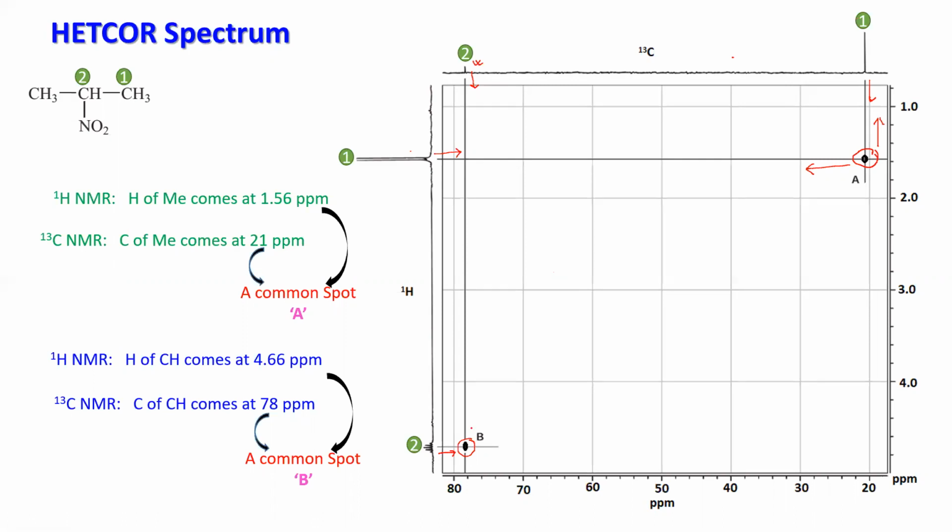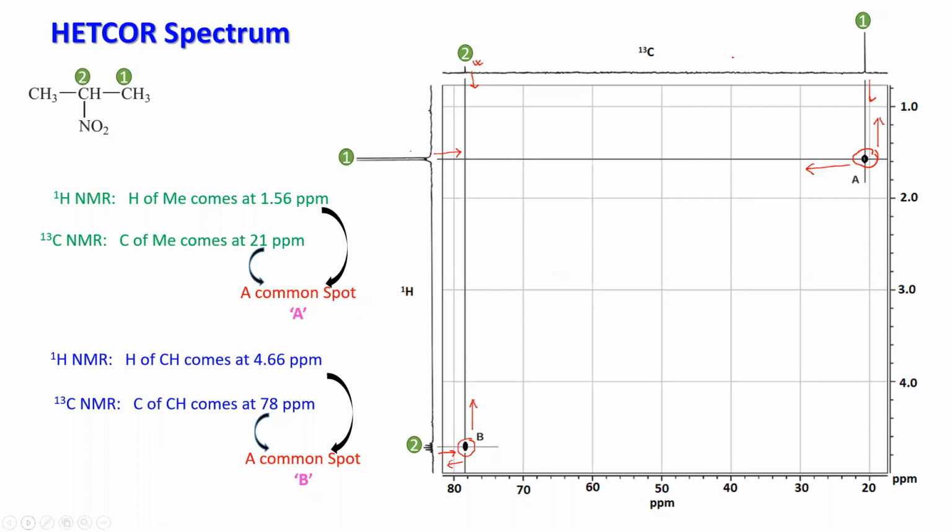You travel this direction, so you will reach two places. One is the carbon place, another is the proton place. So that means the carbon and proton are connected, bonded to each other. This information you are getting. Is it clear? Okay, sir.